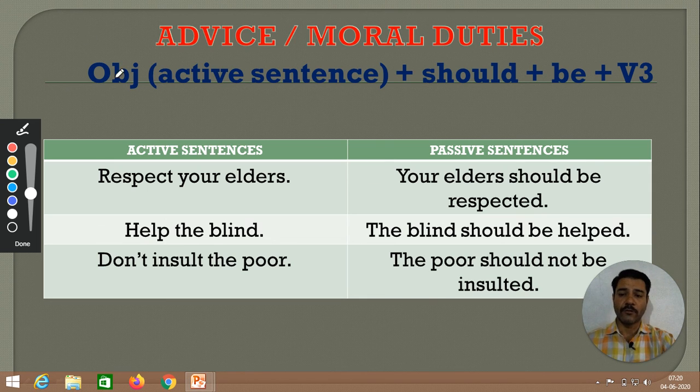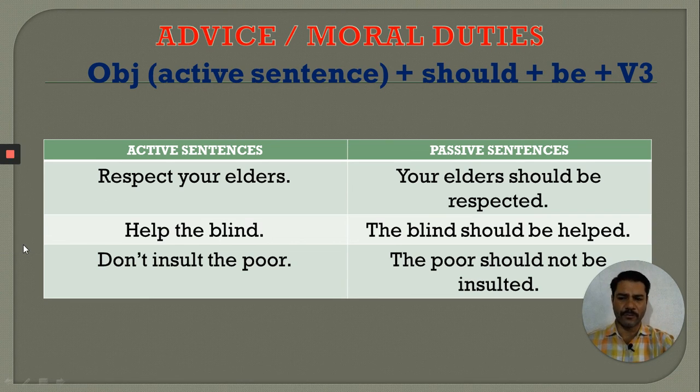So what we have to do? First object is your elders, then should be respected. Respect your elders, the passive will be your elders should be respected. Help the blind should be helped. Don't insult the poor should not be insulted, since it is the case of negative. So is it clear?